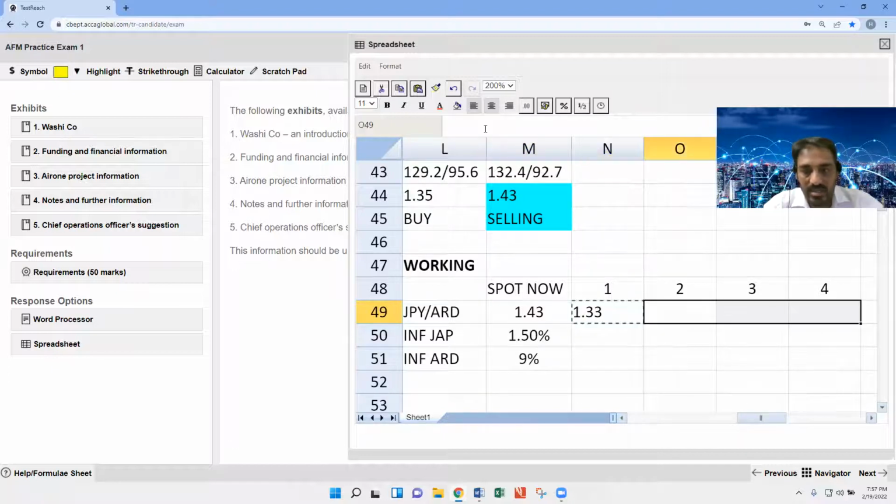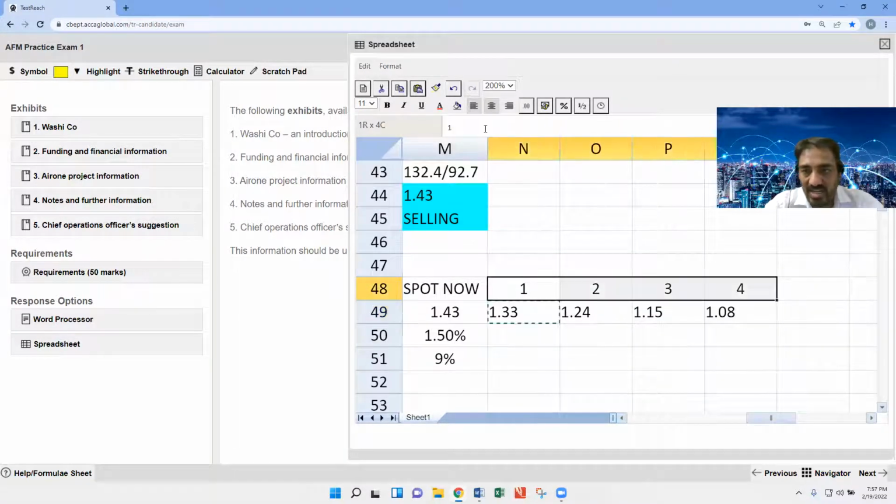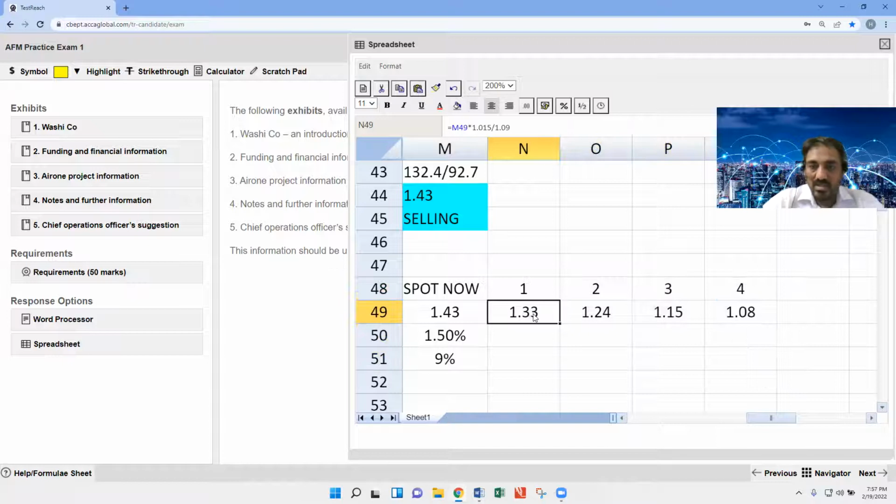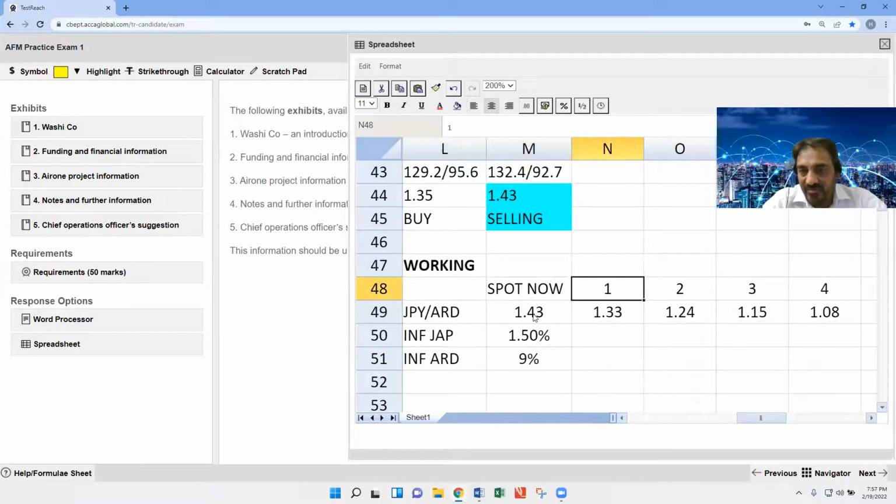Control C and Control V. These are the values. But the question is, is this year 1? This is after 1 year, after 2 years, after 3, after 4.